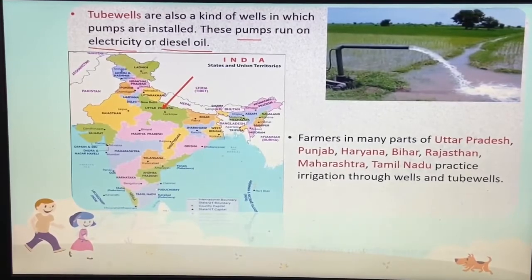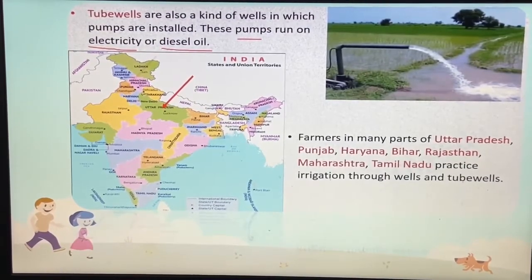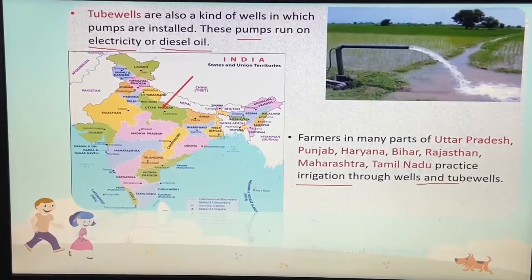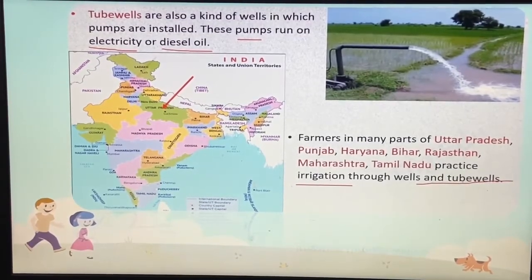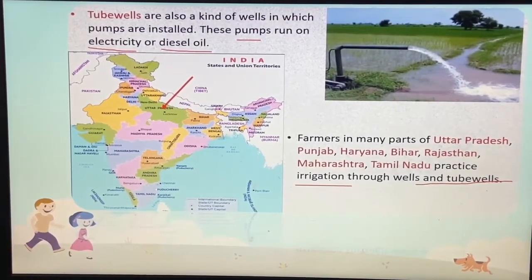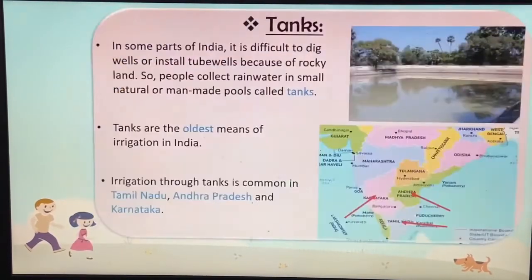Farmers in many parts of Uttar Pradesh, Punjab, Haryana, Bihar, Rajasthan, Maharashtra, Tamil Nadu practice irrigation through wells and tube wells. So here they have told us about a few states, that the people and farmers of these states practice irrigation through tube wells and wells. So in the map you can see where Uttar Pradesh is, the location of the Uttar Pradesh state also.